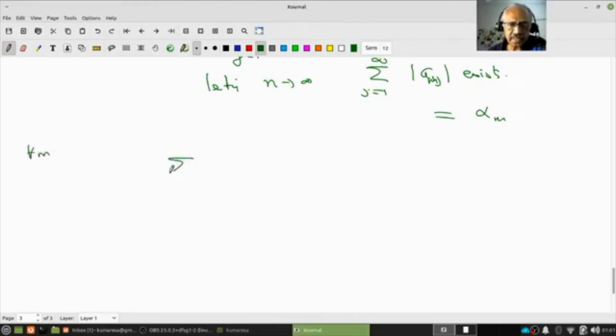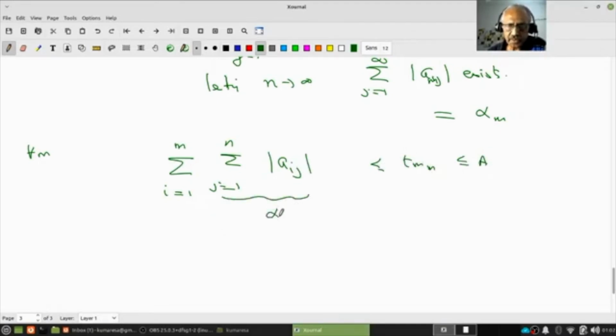Now let's look at the sum for i equal to 1 to m and j equal to 1 to n of mod a_ij. As I said, this is less than or equal to t_mn, that's less than or equal to a, but this is a partial sum. This is less than or equal to your alpha_i, right? You follow that? Therefore this is less than or equal to the summation i equal to 1 to m.